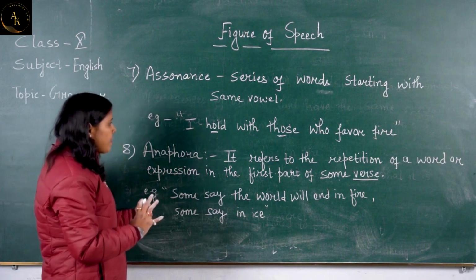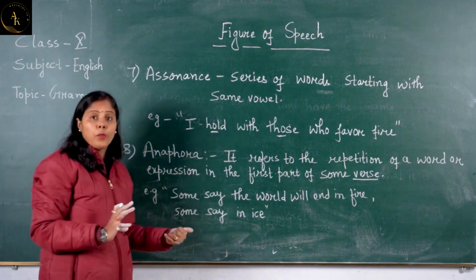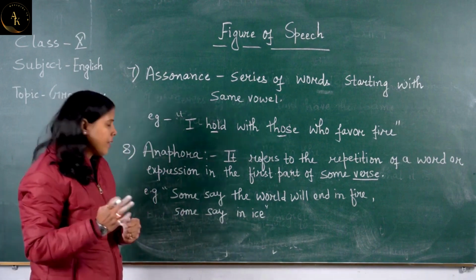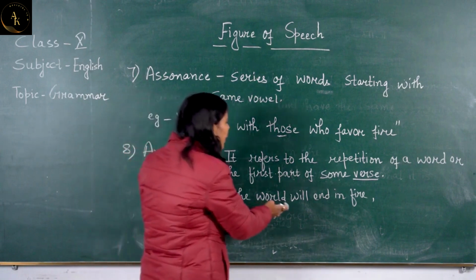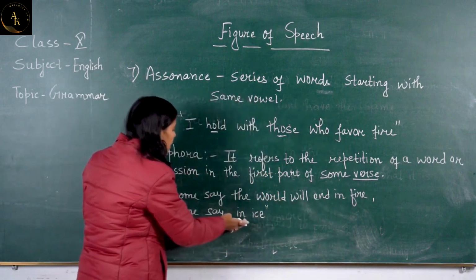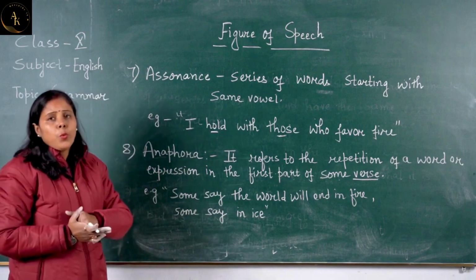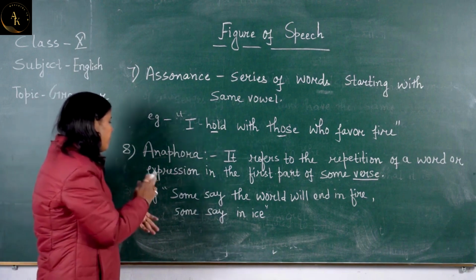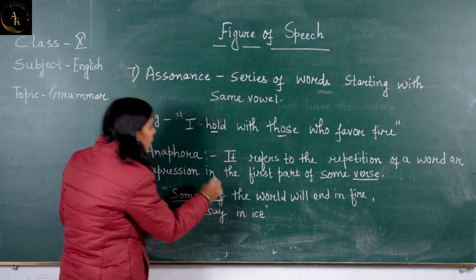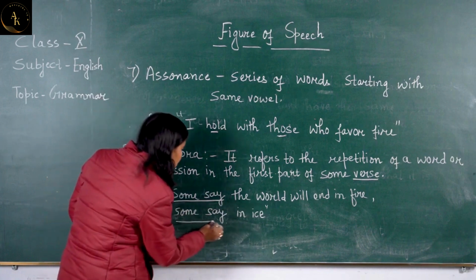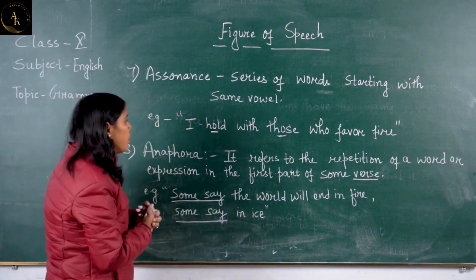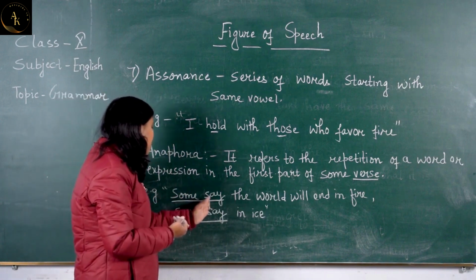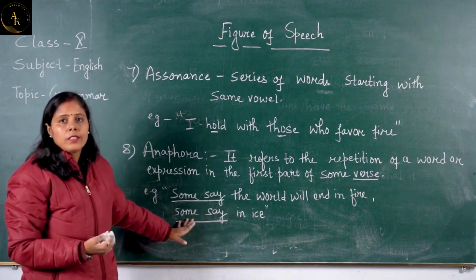So let us take one example. Again, I have taken example from your textbook only. That is that poem Fire and Ice, written by Robert Frost. And the line is, some say the world will end in fire, some say in ice. So can you tell me which phrase is repeated here in both lines? In first line we can see some say, and again in the second line we can see some say. So it is clearly visible that there is a repetition of phrase some say in the next line.